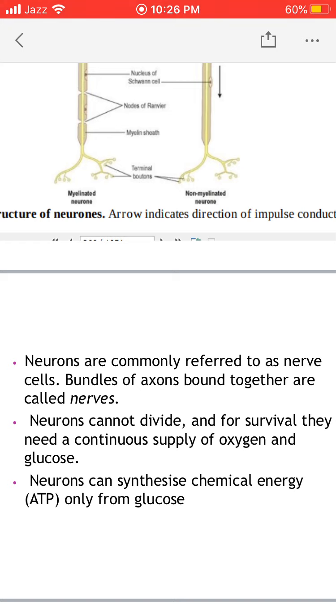Neurons are commonly referred to as nerve cells. Bundles of axons bound together are called nerves. So what is a nerve? Nerve is basically a collection of axons. Collection of many axons results in the formation of nerve. Neurons cannot divide, and for survival they need a continuous supply of oxygen and glucose. Neurons can synthesize their chemical energy in the form of ATP only from glucose, not from amino acids or fatty acids.